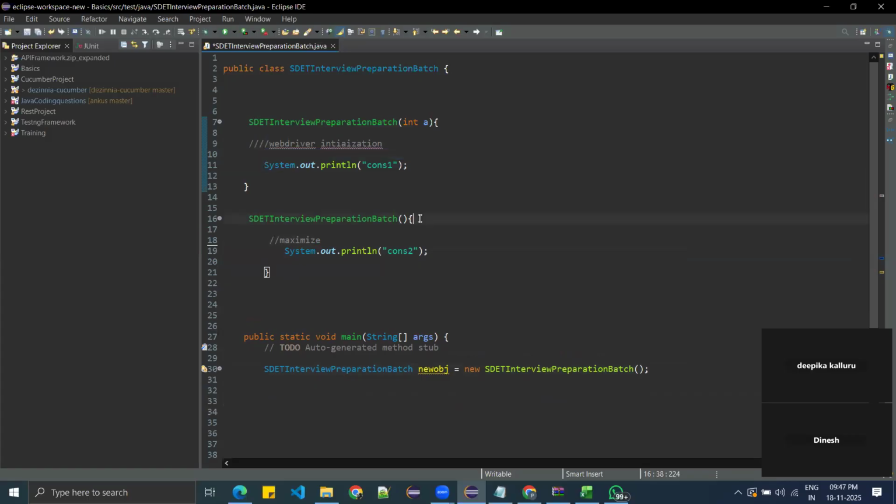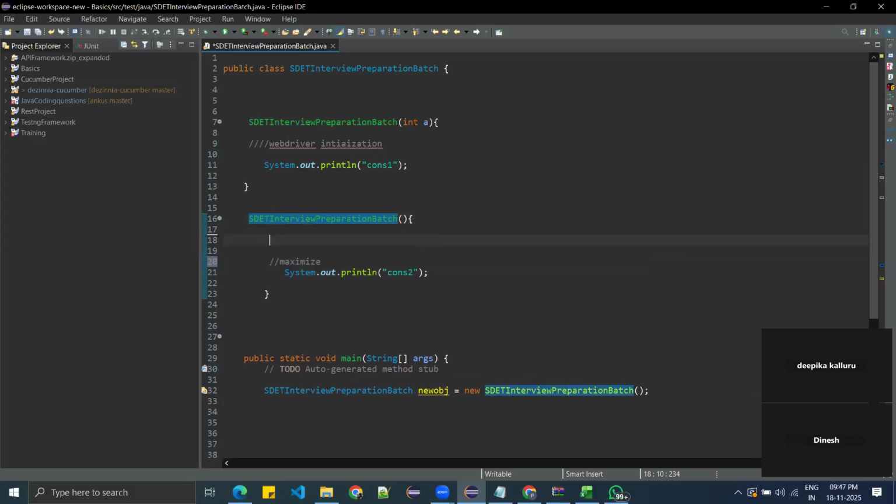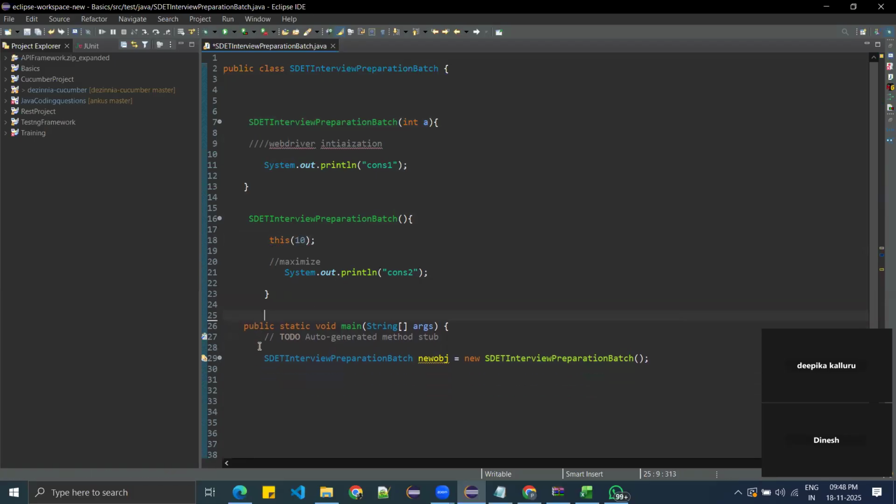So it will go to this constructor, and we have to use the this keyword. The this keyword is used to call the current class constructor. But that constructor is expecting one parameter, so you have to give a parameter value here, anything. Now you got the point.